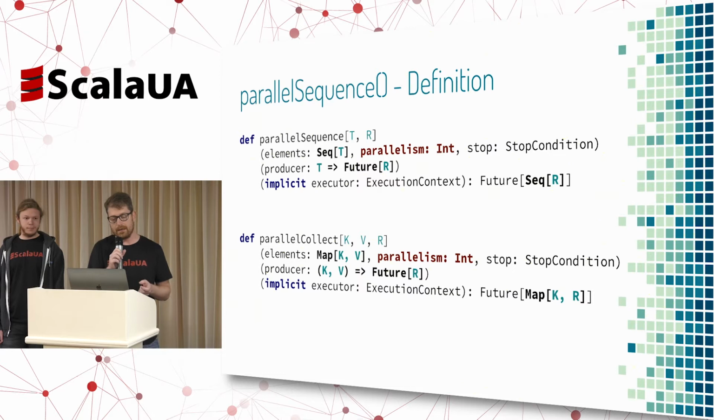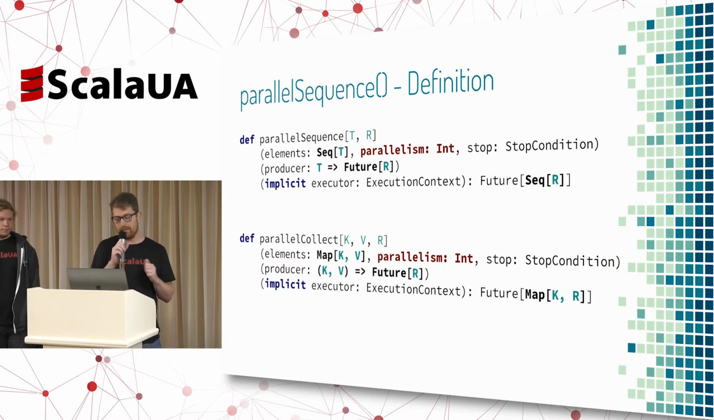So we are getting a list of input to our producer. We have a producer that uses each of those elements to produce the future. We have the level of parallelism, which will be the maximum level of parallelism, and again, the stop condition that we've seen before. And what we are getting back is the same as the previous API, a future of a sequence or a future of a map. Make sense? Okay.